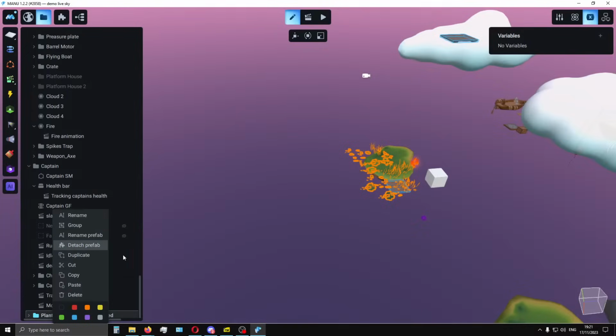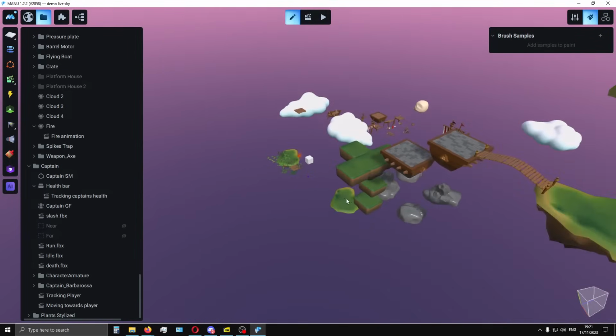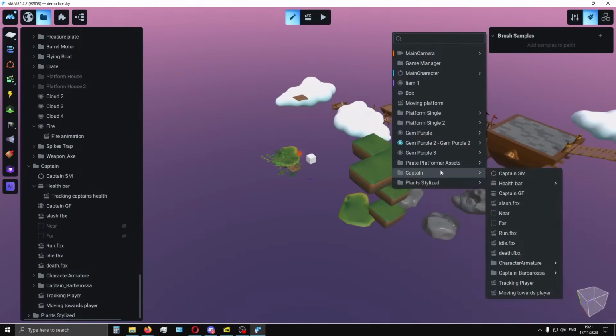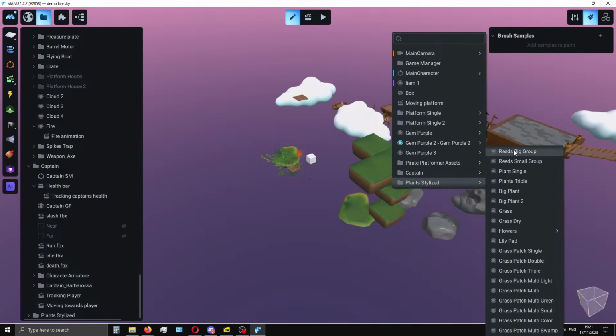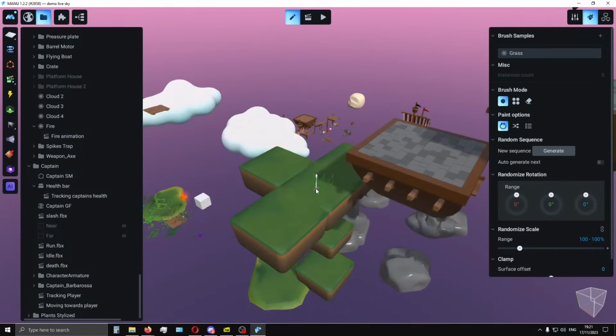I believe we already have this feature, though I'm not 100% sure what the user means. Of course we can add, for example, some grass, and now we can have this foliage or grass in our game.